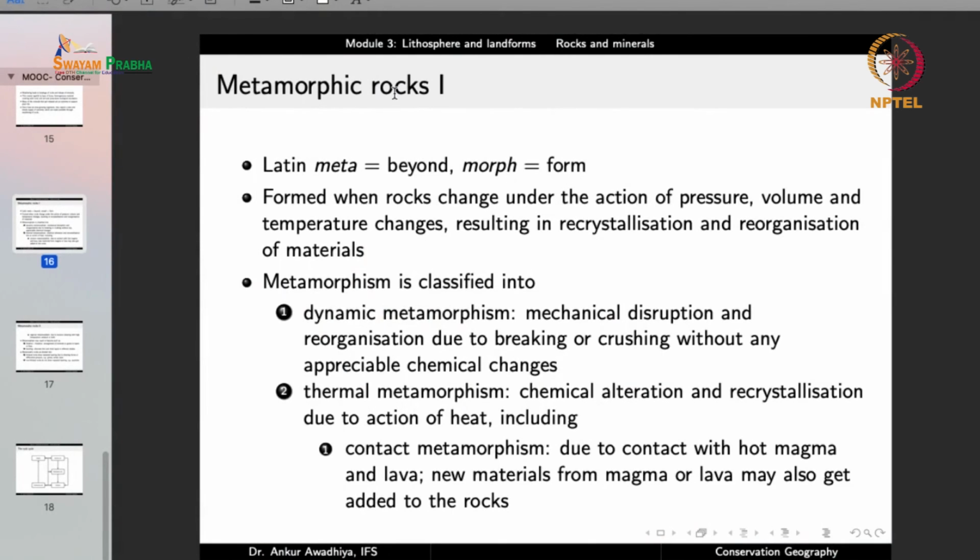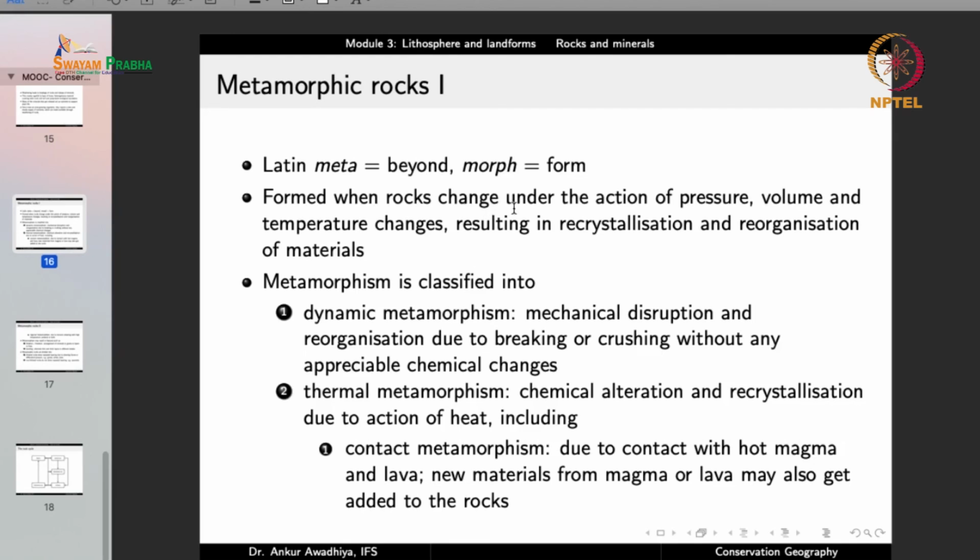So, these rocks have gone through a process which turns their form into something that is beyond what they were originally. So, it changes the form. And how does the form change?